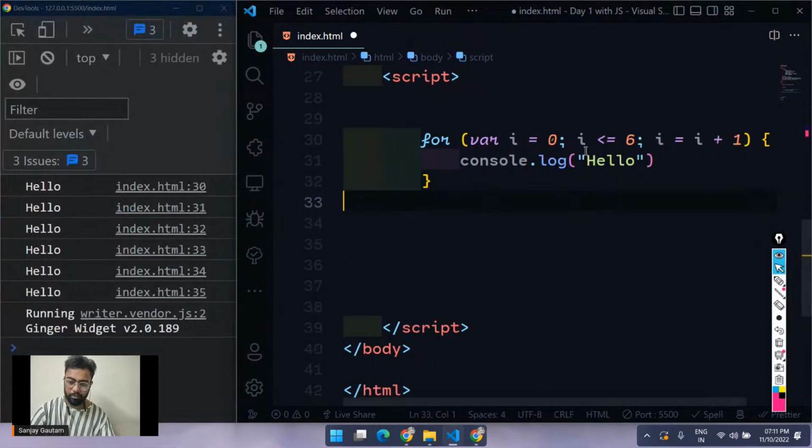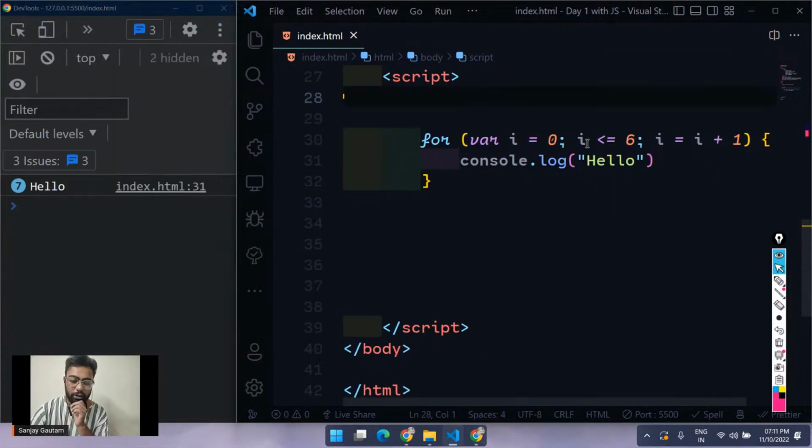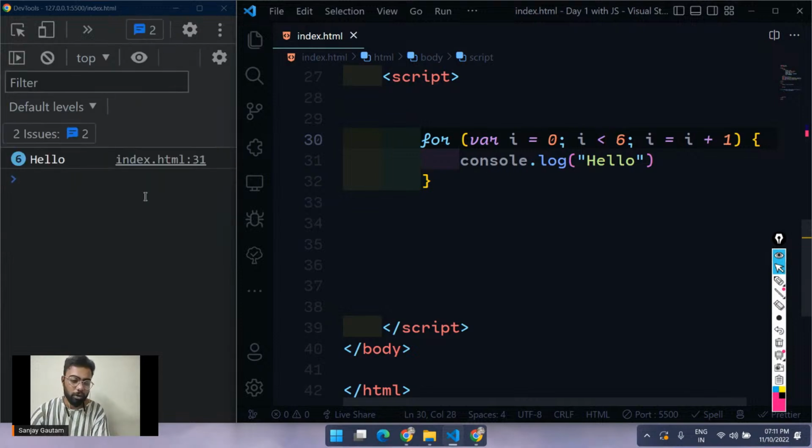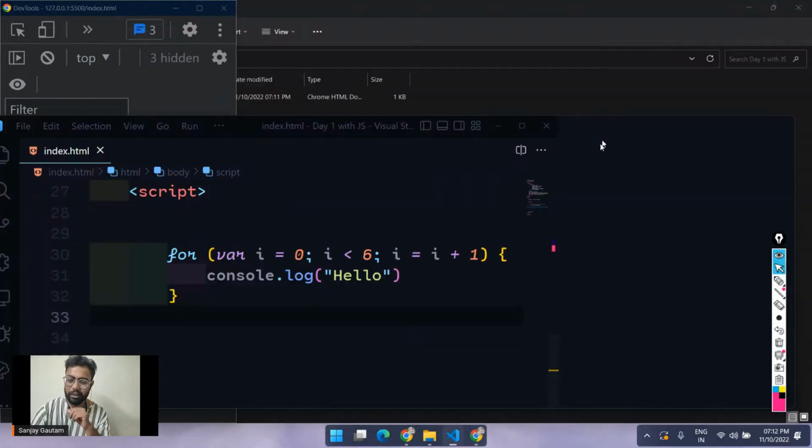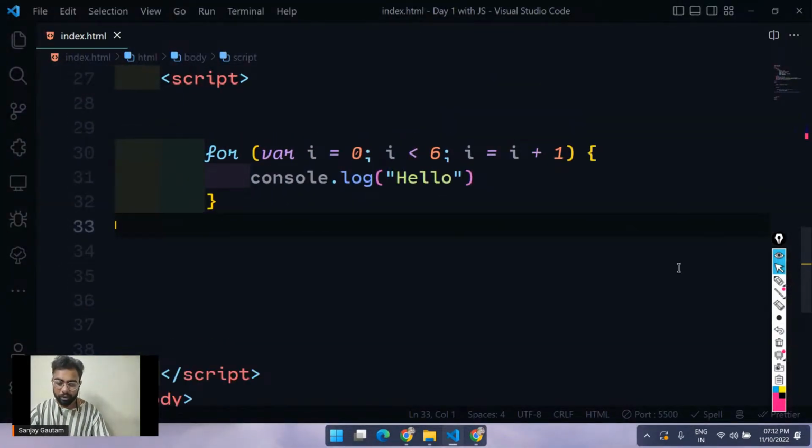So here we are. This is a for loop, and you can see I'm executing this piece of code 6 times. I'm getting the output 6 times. Your console will club the same console logs together, so it's clubbing hello, hello, hello, hello 6 times into a single hello and just showing me a 6 here. Let's understand what we have written here.